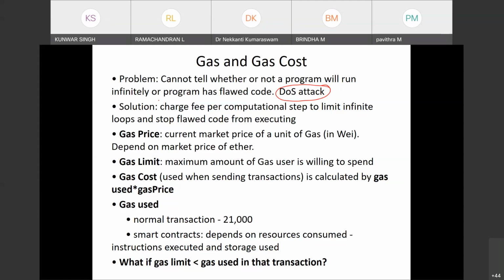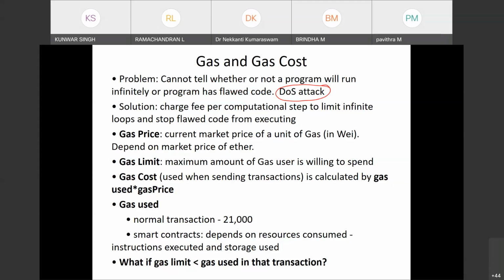You can't take permission from someone to store the smart contract inside the blockchain. So someone can keep a program which runs infinitely, or a program which has some fraud or problem, just to deny the service, or just to have fun, or to disturb others. People can do that.